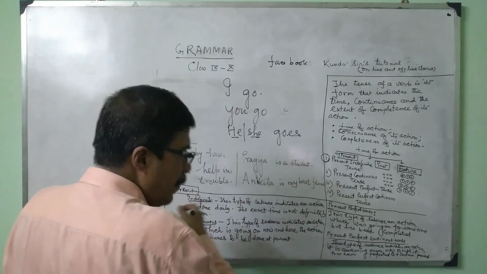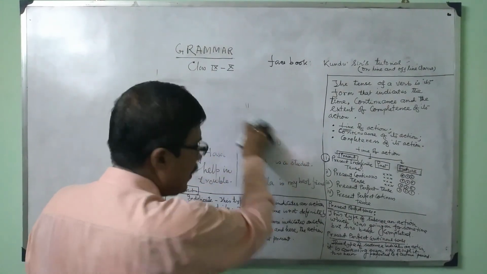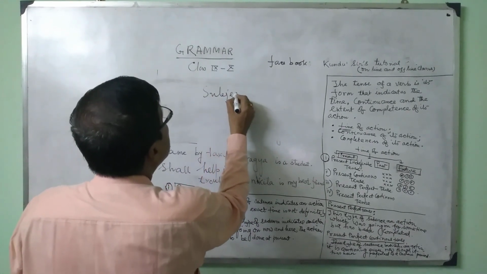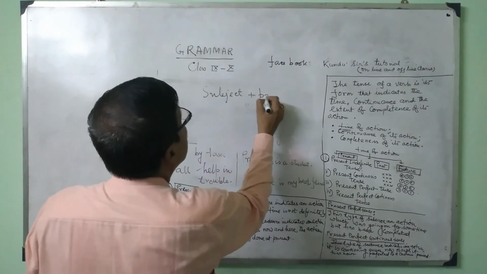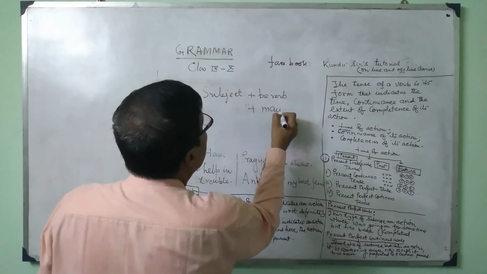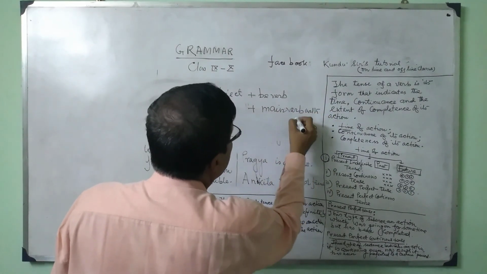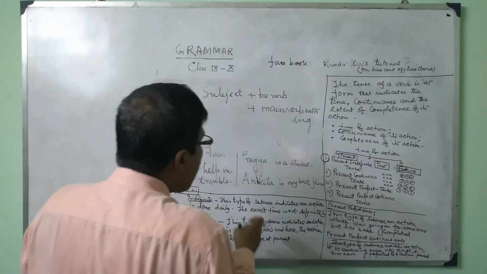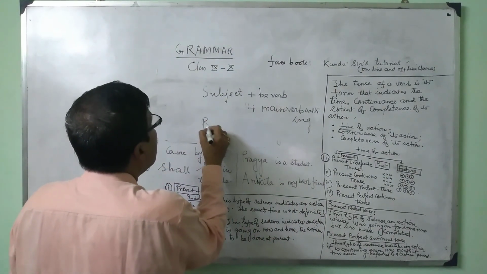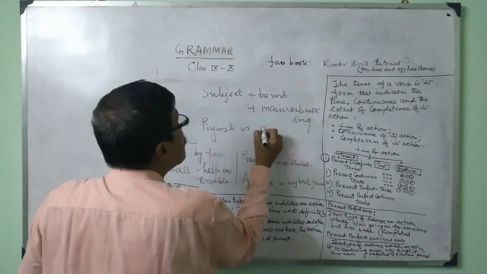Now I am giving another example for present continuous tense. What is the fundamental rule? Subject plus be verb according to the subject plus main verb with ing. We have chosen the go verb. Piyush is going to school.